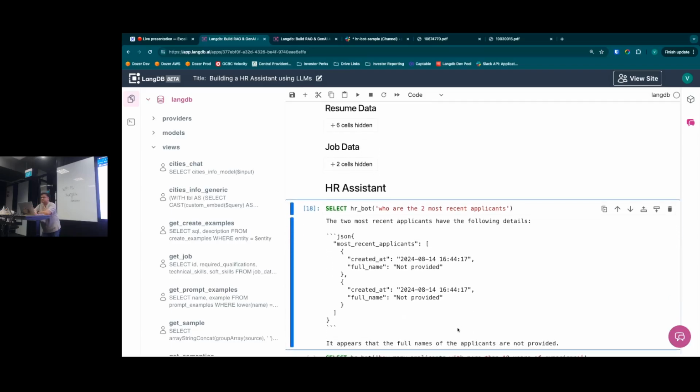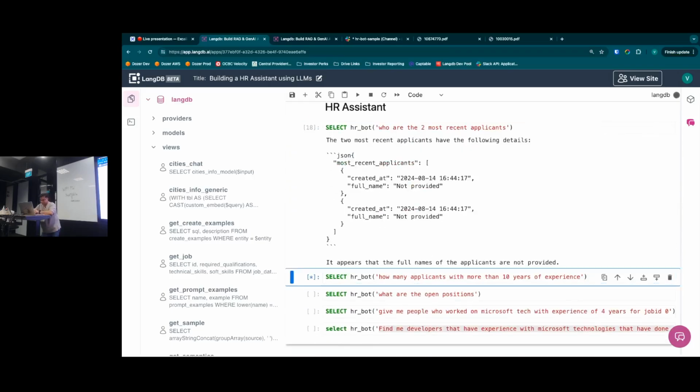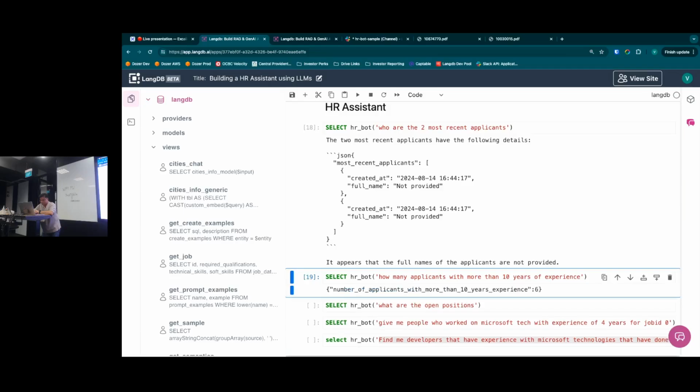The response we asked in the prompt to be in JSON format. And here we basically have the most recent applicants. Let's ask some more questions. So we're asking how many applicants with more than 10 years of experience. We'll get that back. So essentially what we are doing here, let's understand that a little bit.